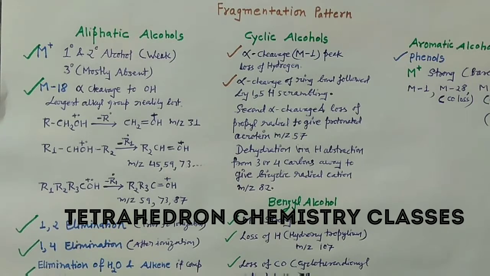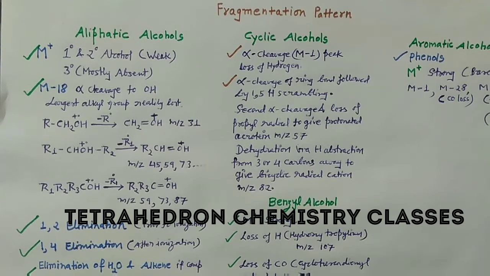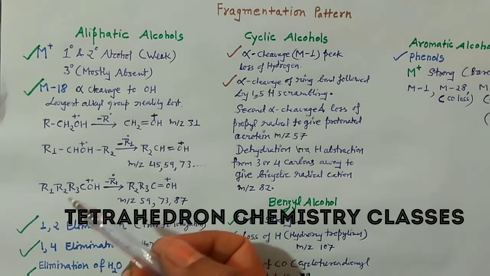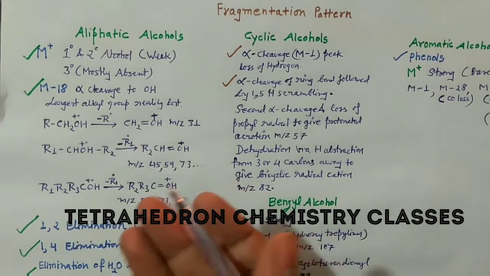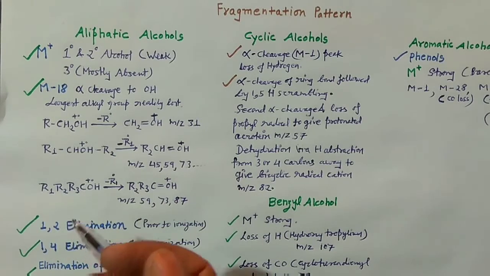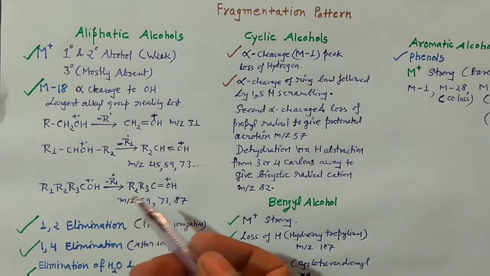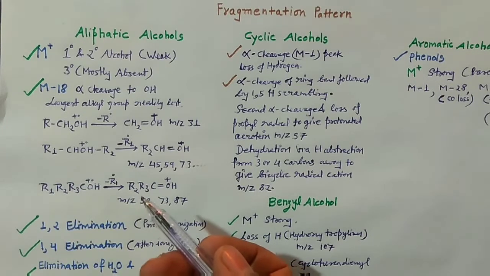Before starting the mass spectrum of alcohols, you should focus on some things, right? Whatever I'm going to explain today is given in most spectroscopy textbooks. This discussion you can find in Spectroscopy by Pavia, Lampman and Kriz.